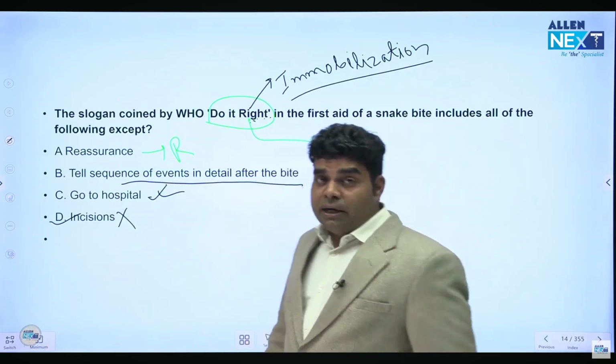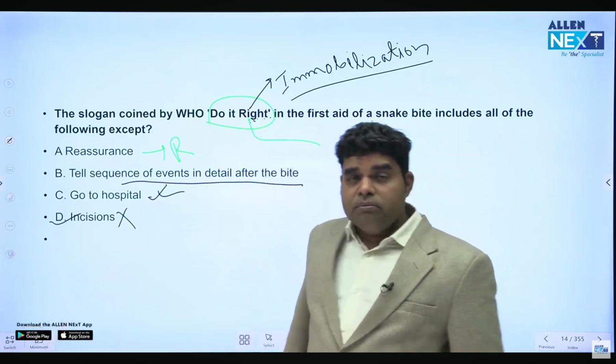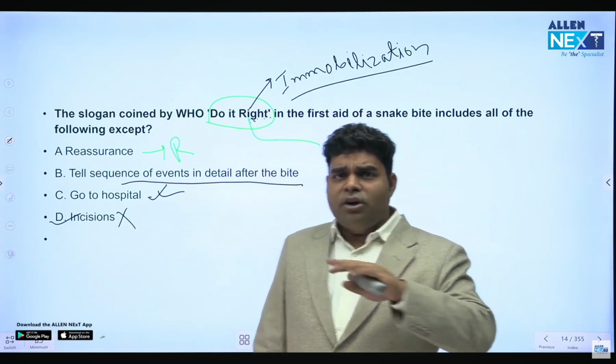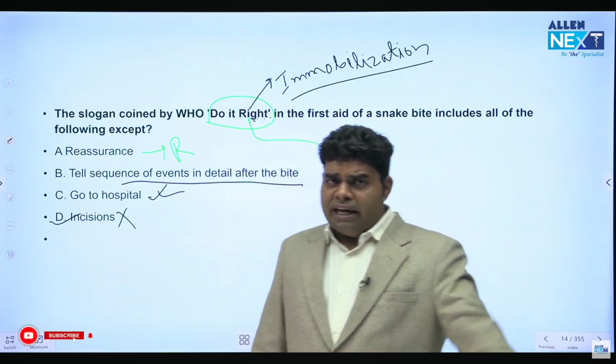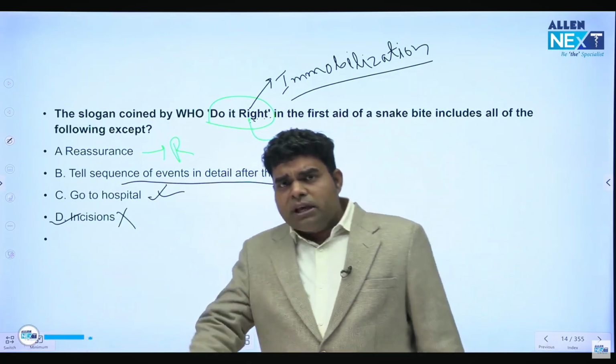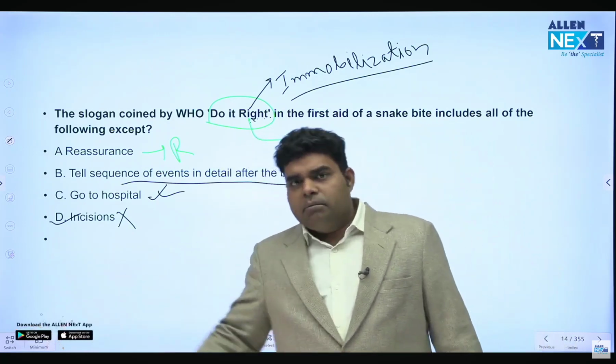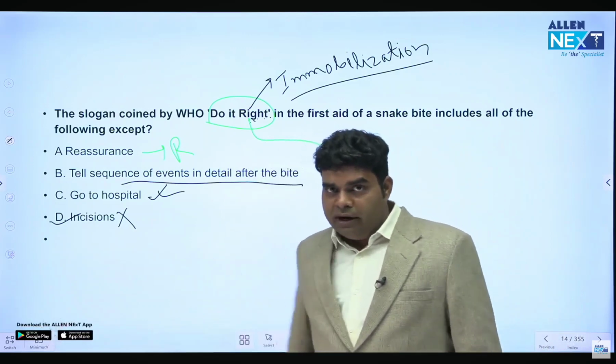We do not do incision. We do not do suturing. Incision and suturing are never done in rabies or snake bite. We never do suturing or incision like that. You can use some bandage-like thing, but there is no need of doing suturing here.